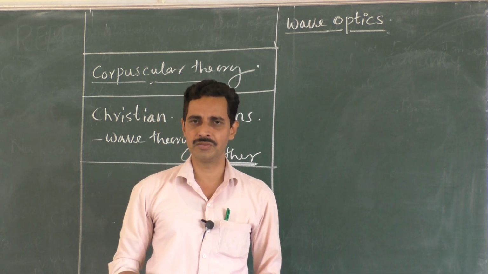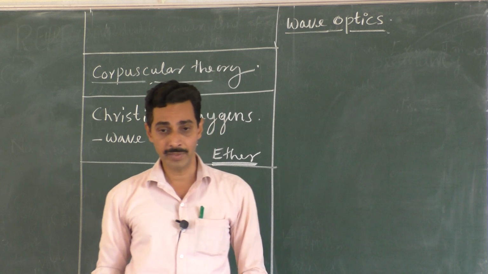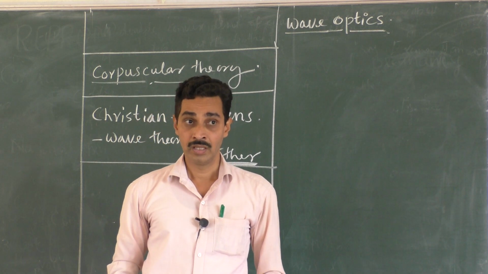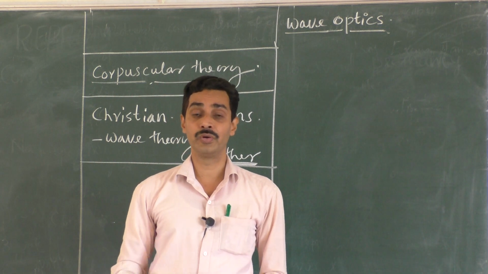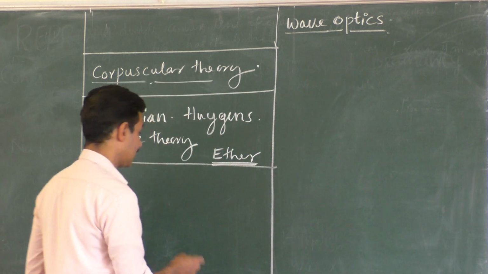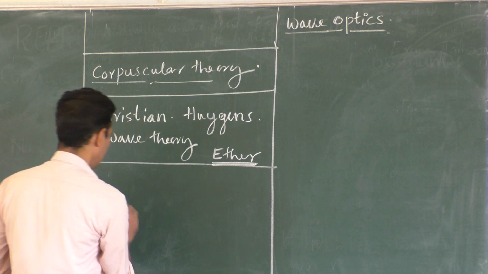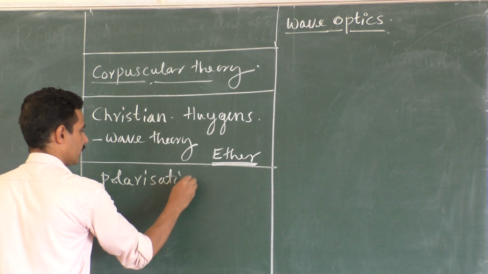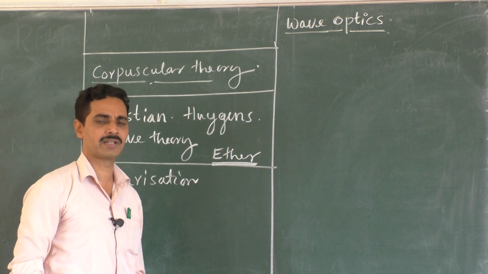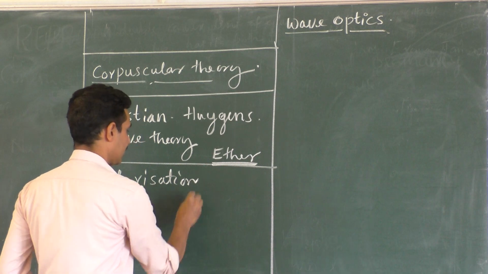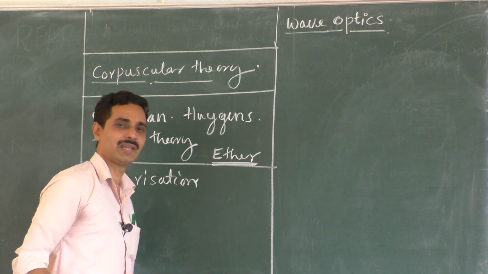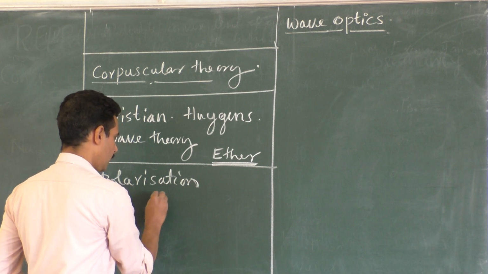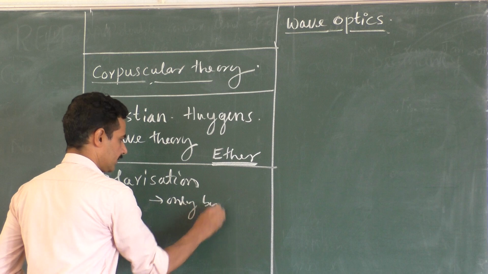He said that light is a longitudinal wave in particular. But later on he corrects his theory, saying that light is a transverse wave, because light started showing a property called polarization. You will come to know about this in this chapter at the end. As light can show the photoelectric effect, reflection, and refraction, it can show polarization also. And one thing was very clear by that time, that if any wave shows polarization, then it is only by transverse waves.